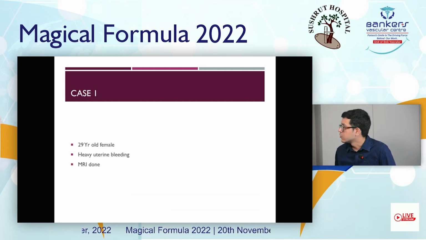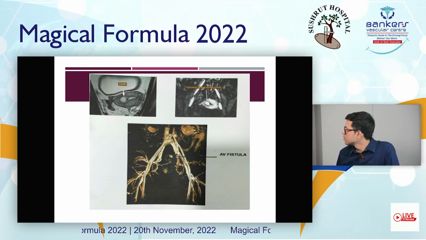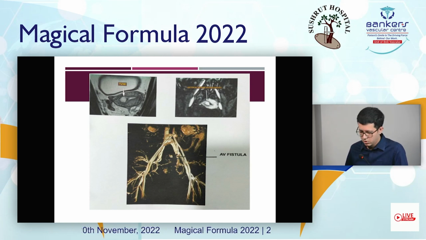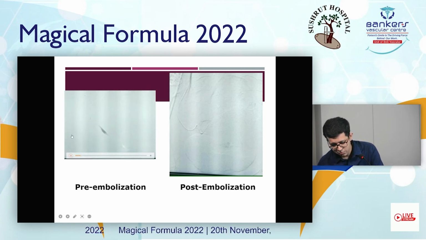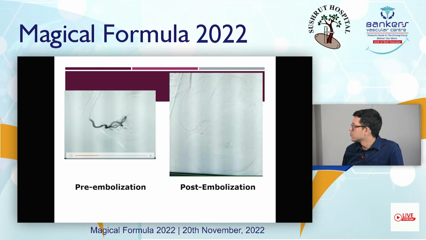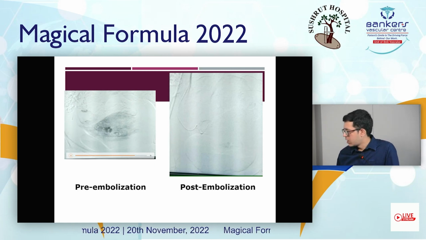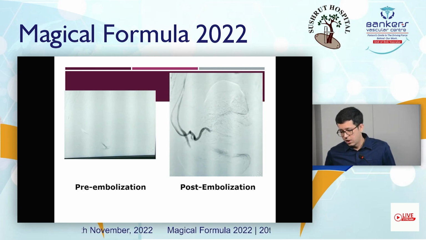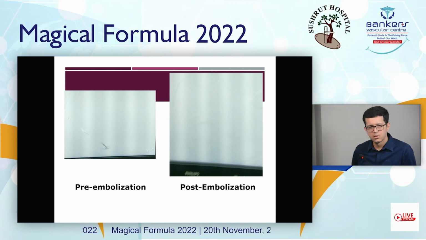The first case: a 29-year-old female came with heavy uterine bleeding, and MRI was advised. MRI shows an arterial hyperenhancing lesion within the endometrial cavity, and 3D angiography showed an arteriovenous malformation. So we did an angiography. Angiography of the right uterine artery showed hypervascular blush and early venous filling, that is arteriovenous malformation of the uterus. The super selective cannulation of the AVM was done, and it was embolized using PVA particles, and the post-embolization picture showed no residual filling.